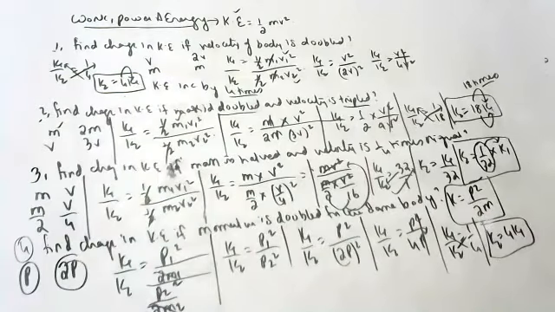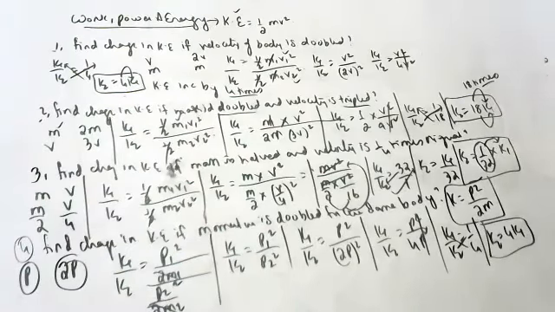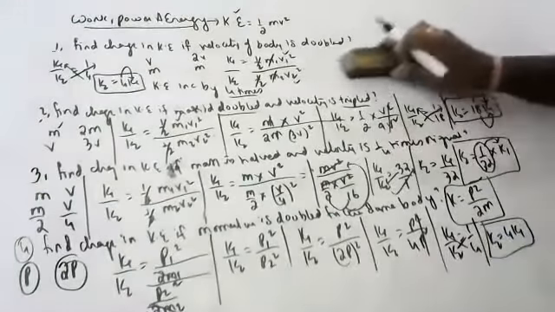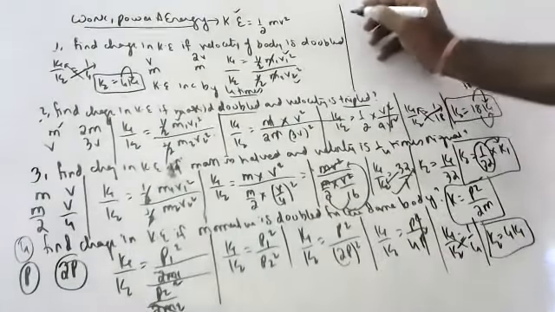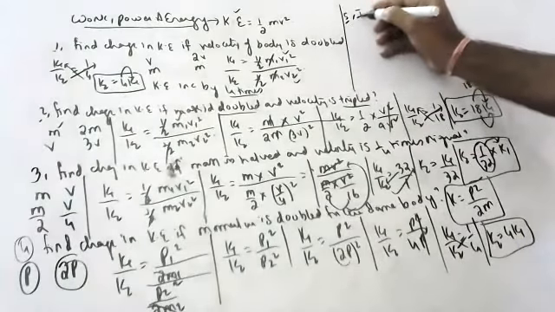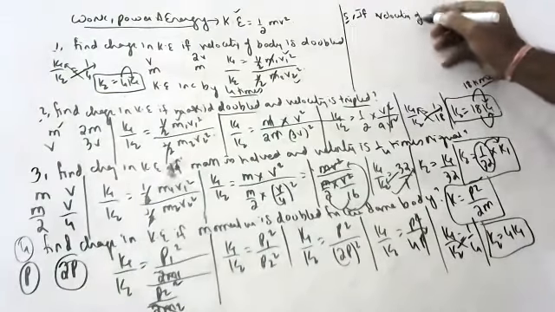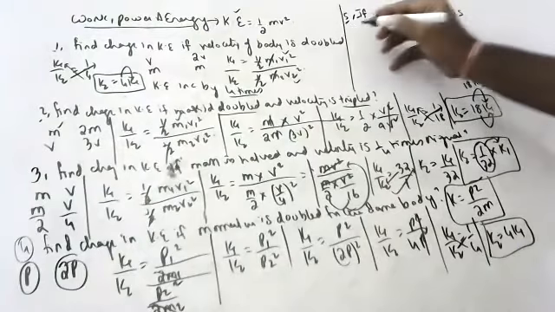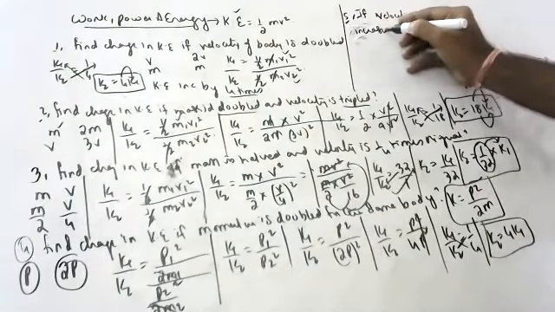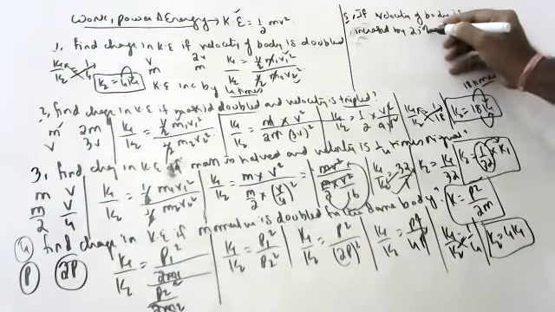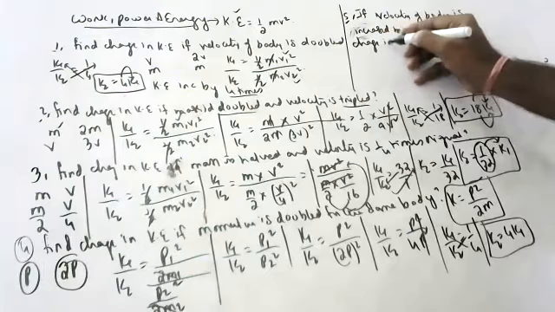So children, like this only. Now a small twist I will give, children. If you can tell, you tell. If the velocity of a body is increased by 25%, what is the change in kinetic energy?